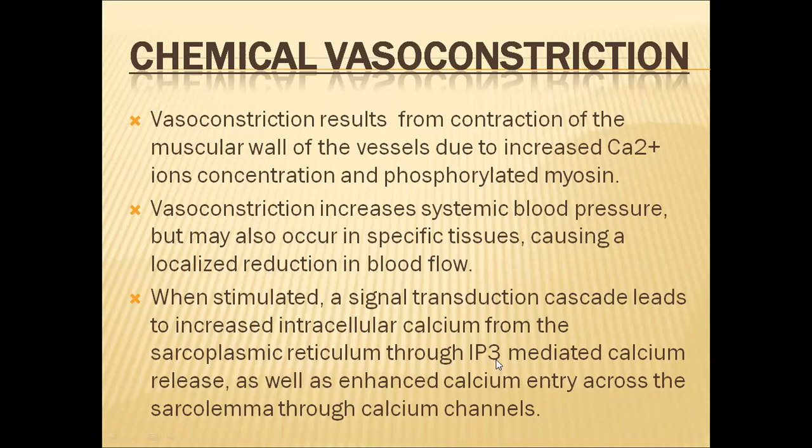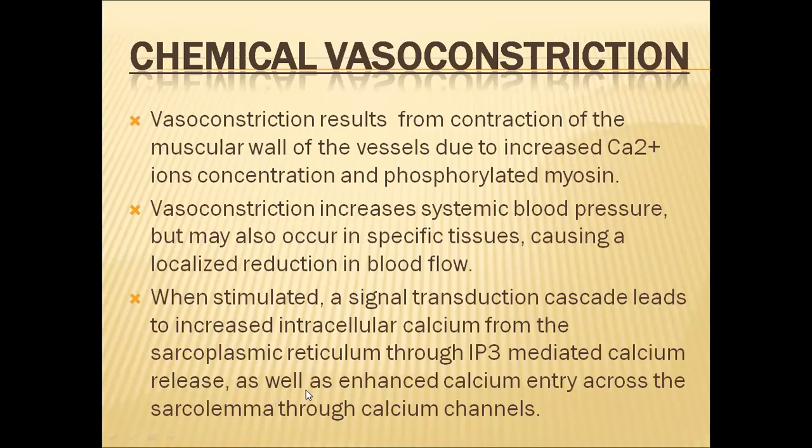Inositol triphosphate mediates the release of calcium ions from the sarcoplasmic reticulum or endoplasmic reticulum present in the heart muscles, and other striated muscles also have this sarcoplasmic reticulum. From the sarcoplasmic reticulum, calcium ions will be increased when muscle contraction takes place. So this release of calcium ions will be stimulated by a signal transduction cascade.